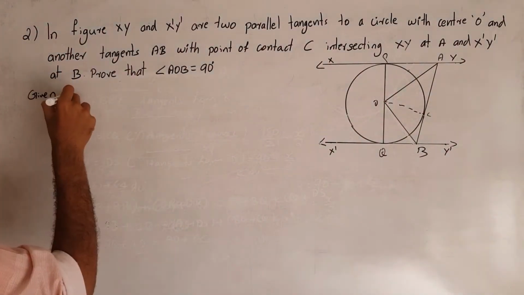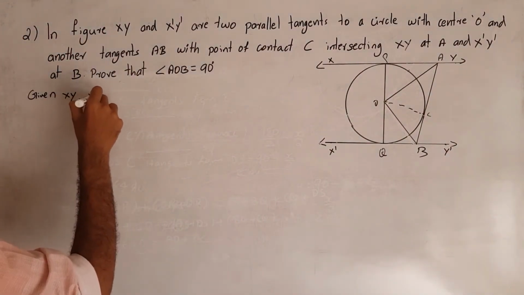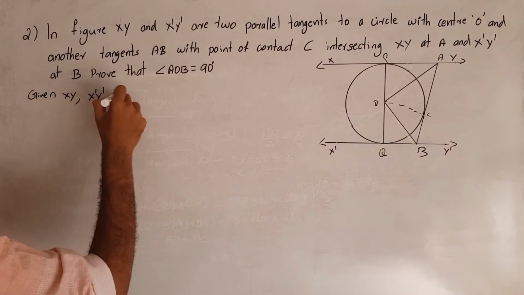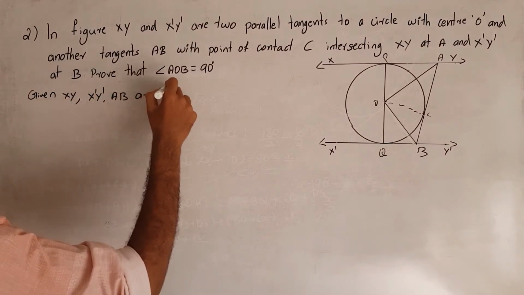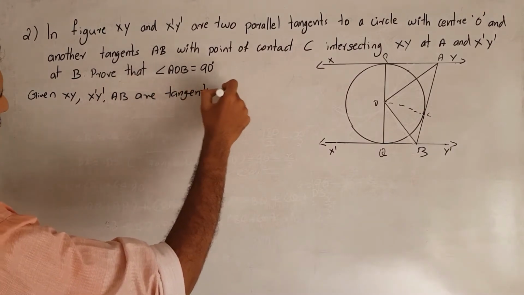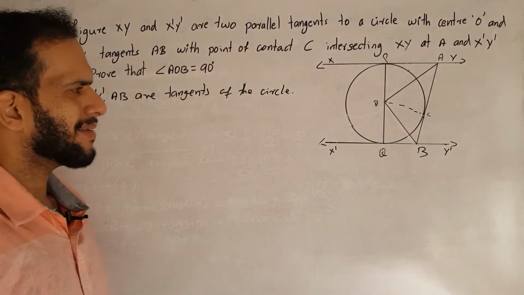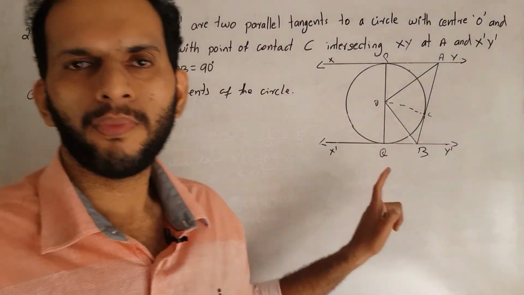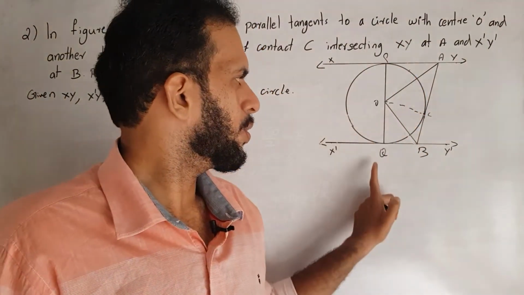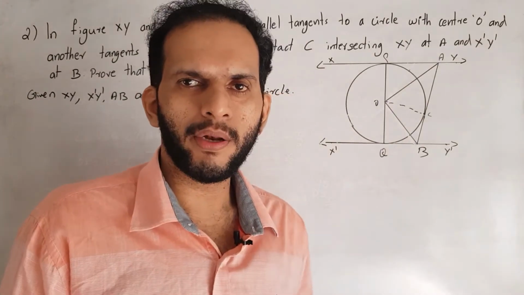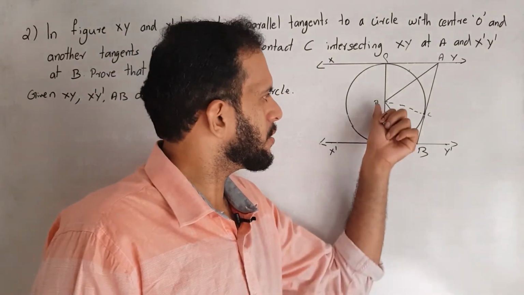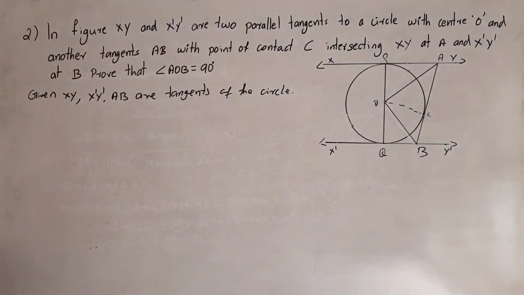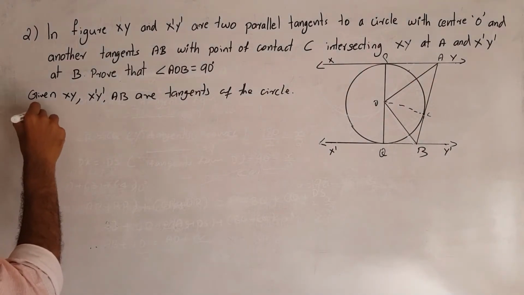Given XY, X dash Y dash, and AB are tangents of the circle. P, Q, C are the points of contact. Next, for the construction, we join OC.